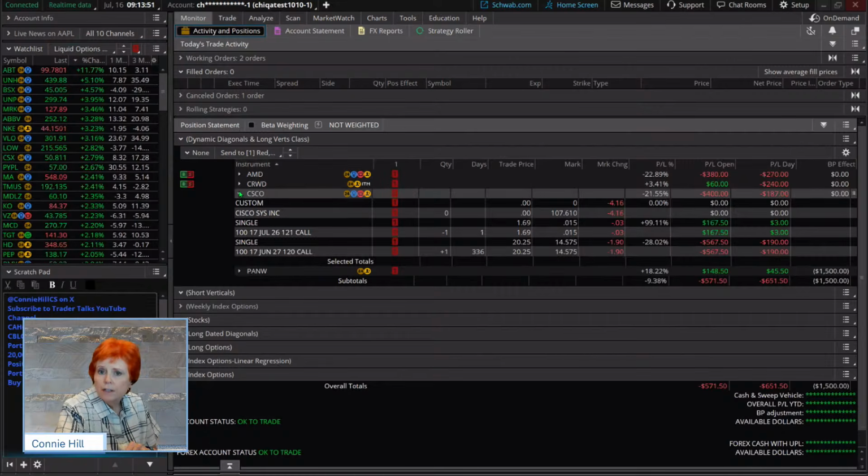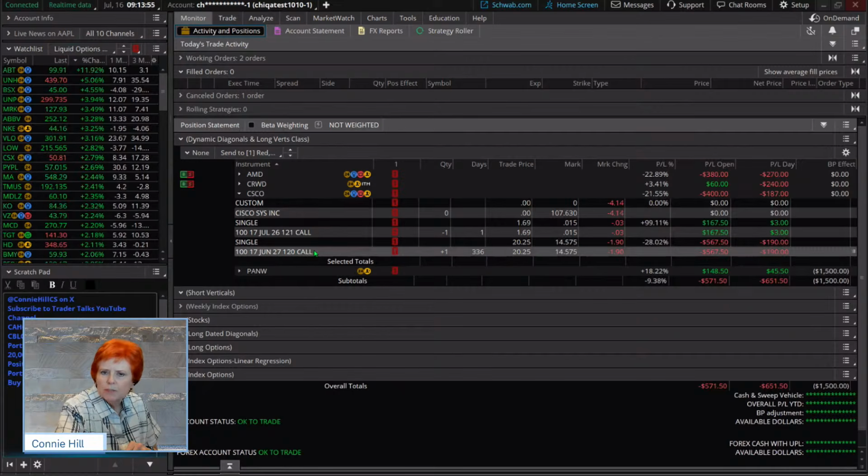Due to your request, some of you in our group wanted to do something that was a LEAPS contract, wanted to buy something with a lot of time and have us use this strategy as long as the trend stays in there using a really longer dated option. So we went out and we bought a June 27 that expires in 2027. So we've got almost 11 months on this still. So we have lots of time here.